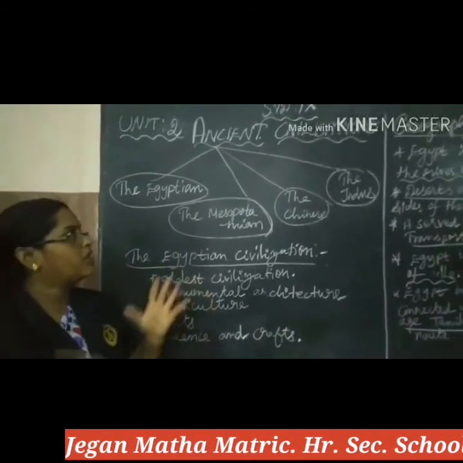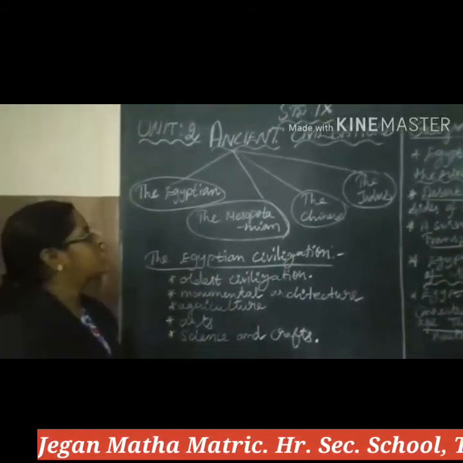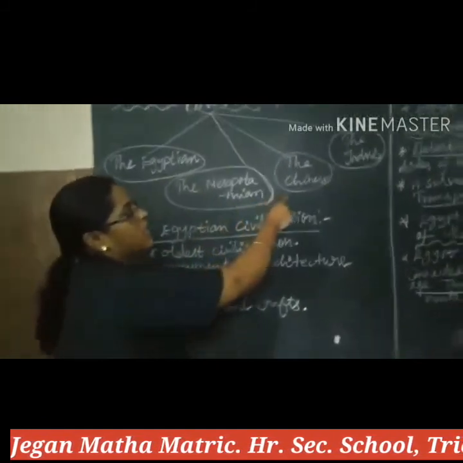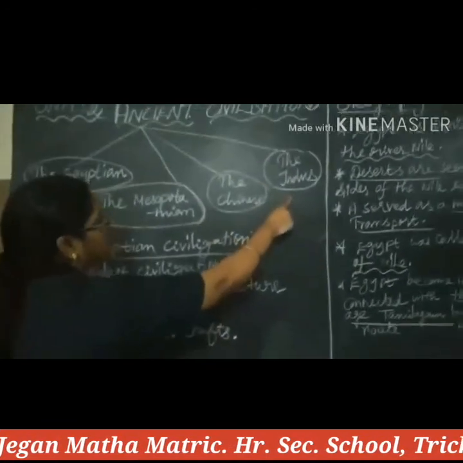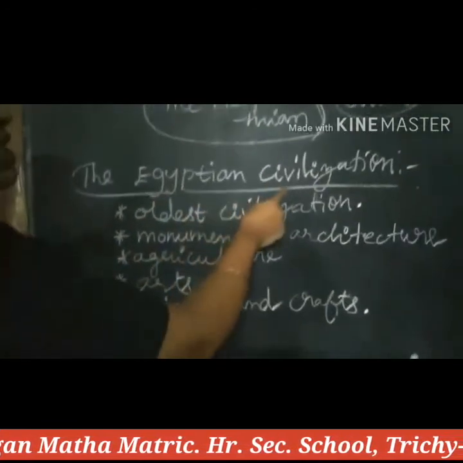There are four civilizations in our 9th standard: Egyptian civilization, Mesopotamian civilization, Chinese civilization, and the Indus civilization. First, we discuss the topic Egyptian civilization.